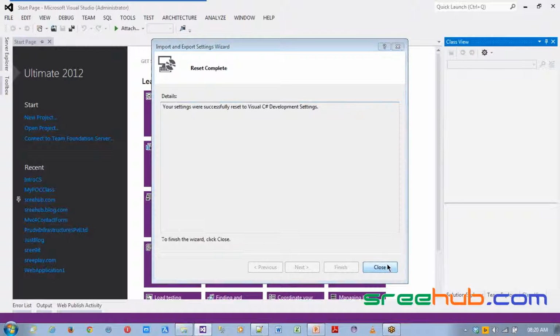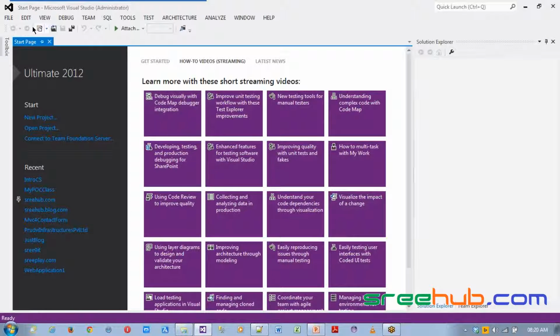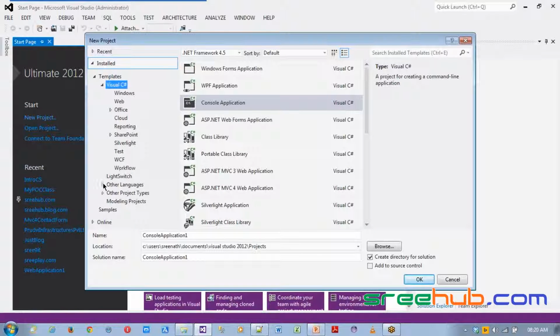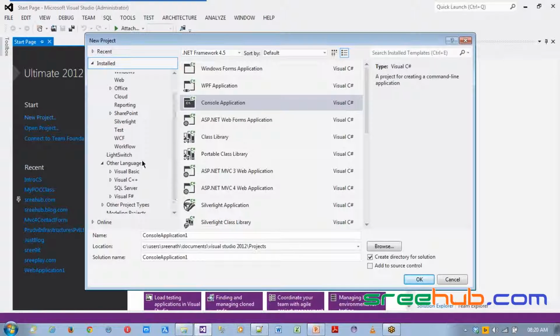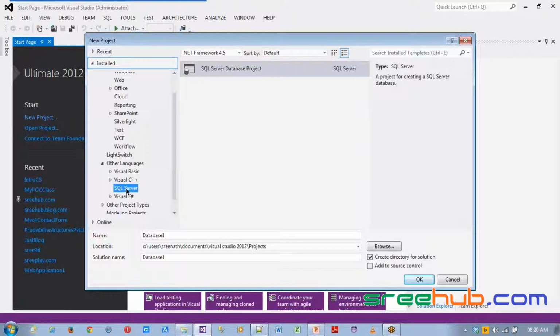It doesn't mean that if you have set C++, you can't create other project types. You can see here, you can have other languages too. You can also see the new one, SQL Server. It's a type of project where you can write, retrieve or edit your different database objects, SPs, functions, views, anything you want.